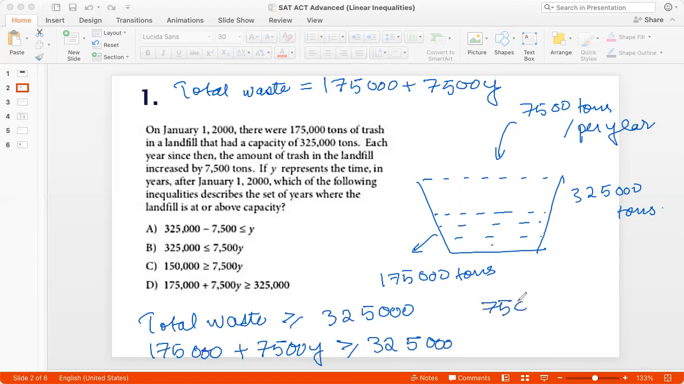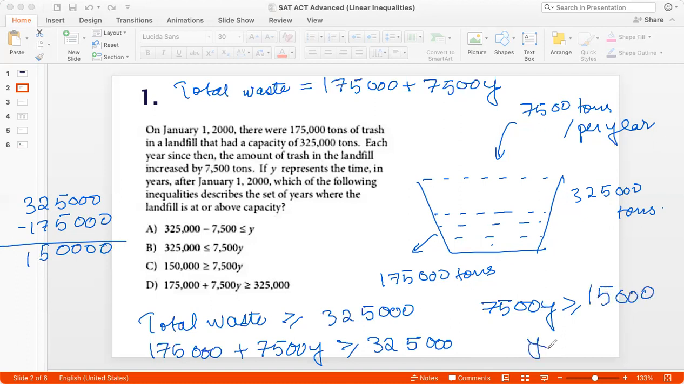Or 7,500 Y should be greater than or equal to 325,000 minus 175,000, which comes to 150,000. So Y should be greater than or equal to 150,000 divided by 7,500. That means that Y should be greater than or equal to 2. So after 2 years, the landfill would be at capacity. And if you go beyond 2 years, it would be above capacity.